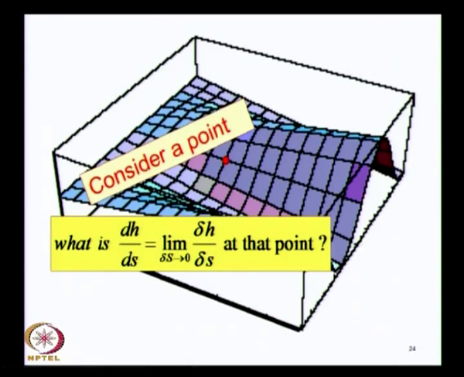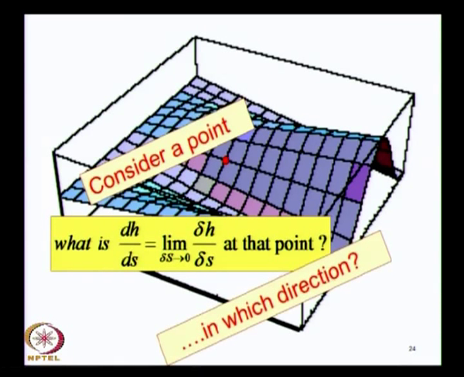So this question must be asked in the context of a particular point in space. So what is this rate and at which point? We should also ask in which direction, because the rate at which this height changes depends on the direction in which you consider this change.